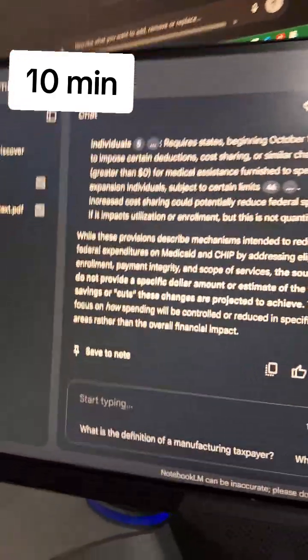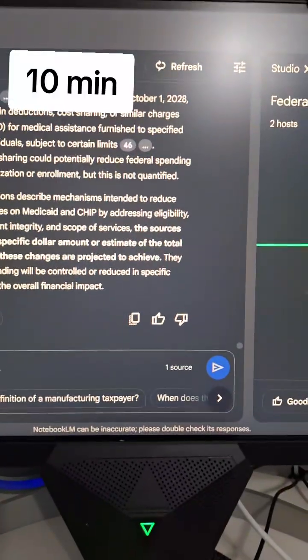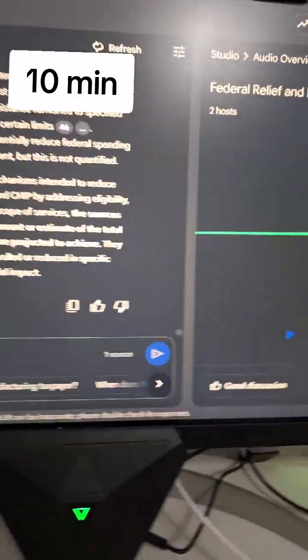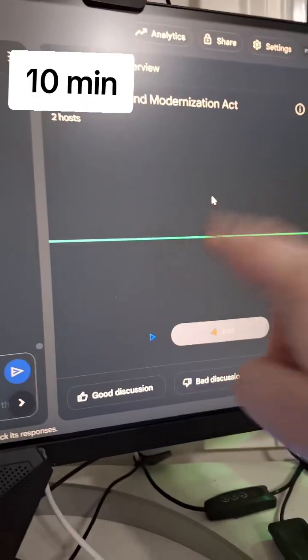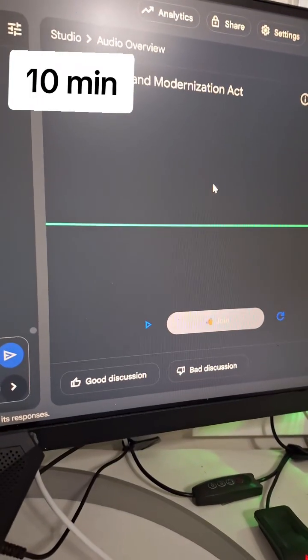The reason I made this video was more to highlight the features of this Google tool. I'll make another video that uploads just the audio for the deep dive.